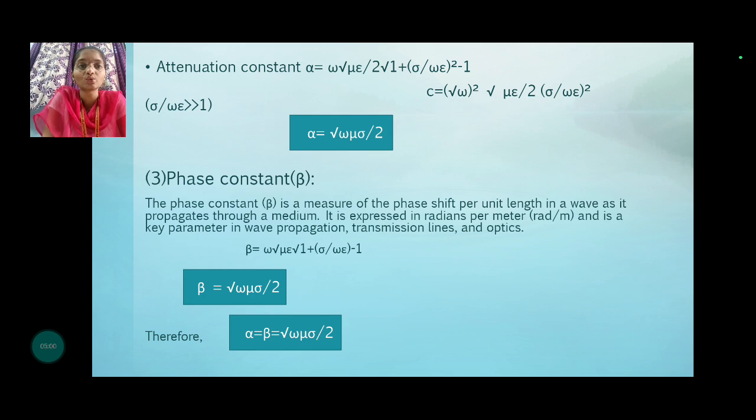Beta equals omega root of mu epsilon into root of 1 plus sigma by omega epsilon whole square minus 1. We got that beta equals root of omega mu sigma by 2. Therefore, alpha and beta, the attenuation constant and phase constant, are the same: root of omega mu sigma by 2.